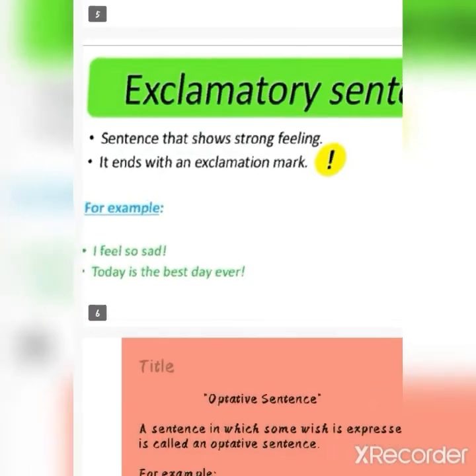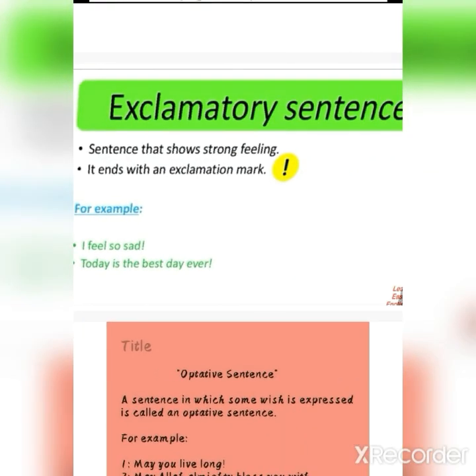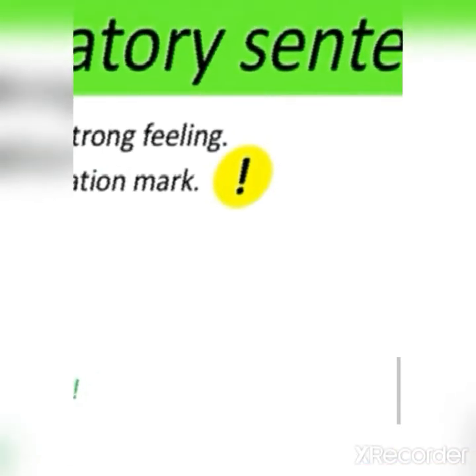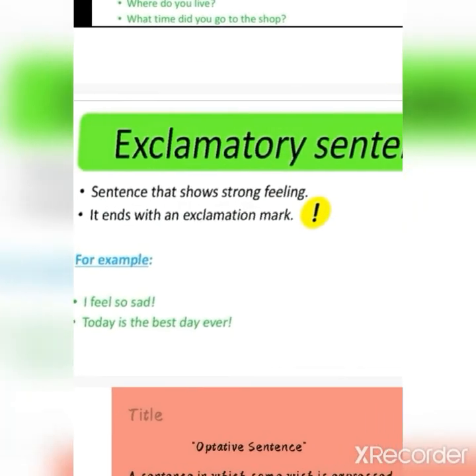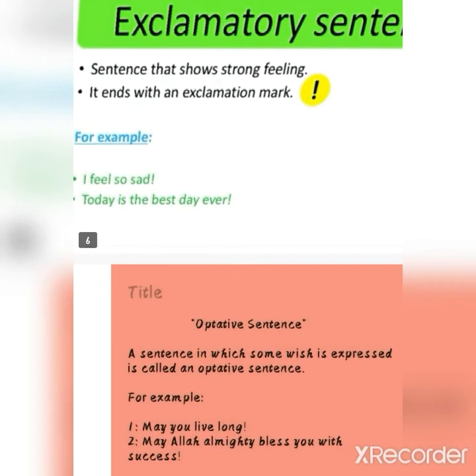So now move towards the fourth type, exclamatory sentence. A sentence that shows strong feeling is called an exclamatory sentence, and it ends with an exclamation mark, and you can see this is an exclamation mark. Example is I feel so sad. The example is telling some strong feeling, and the second example is today is the best day ever. It is also pointing towards strong feeling.